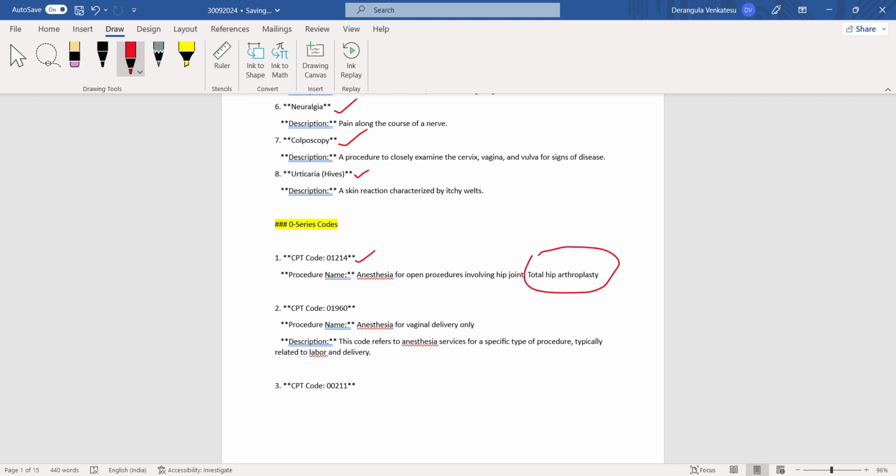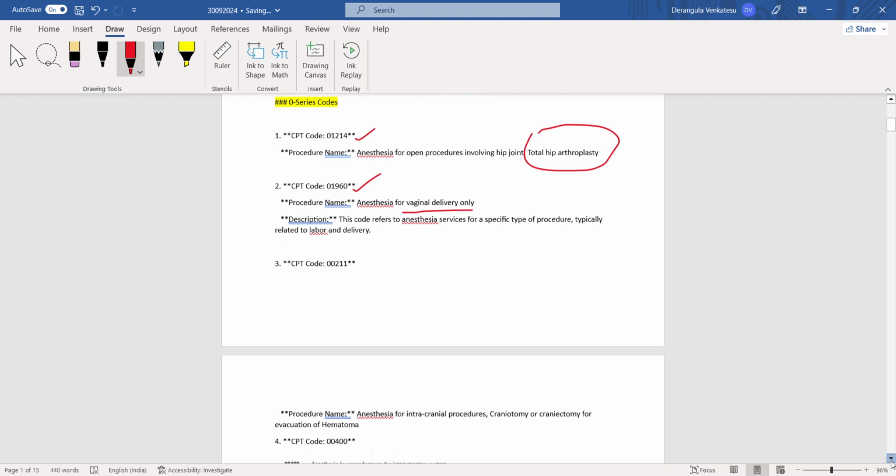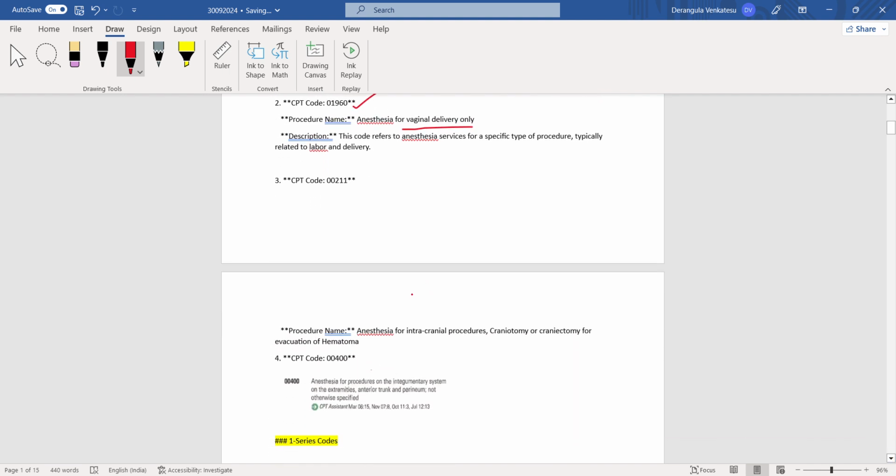Next, they have asked about anesthesia for vaginal delivery only, and the code is 01960. The next question is on anesthesia for intracranial procedures, craniotomy or craniectomy for evacuation of hematoma, and the code is 00211.